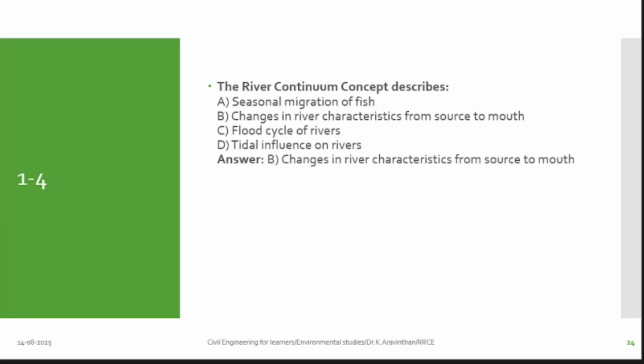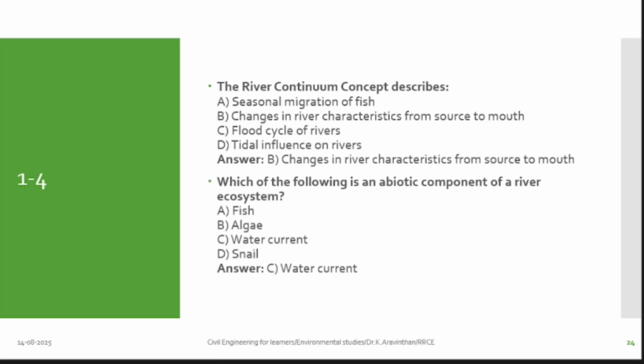River continuum concept describes... River continuum means what? Starting zone to the end zone is called continuum. It is a continuous process. The river continuum concept describes what? B. B is changes in river characteristics from source to mouth. Yes. Next answer is there.